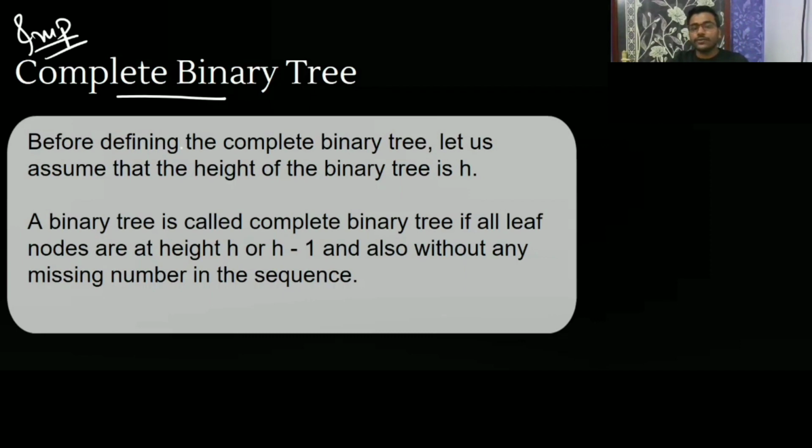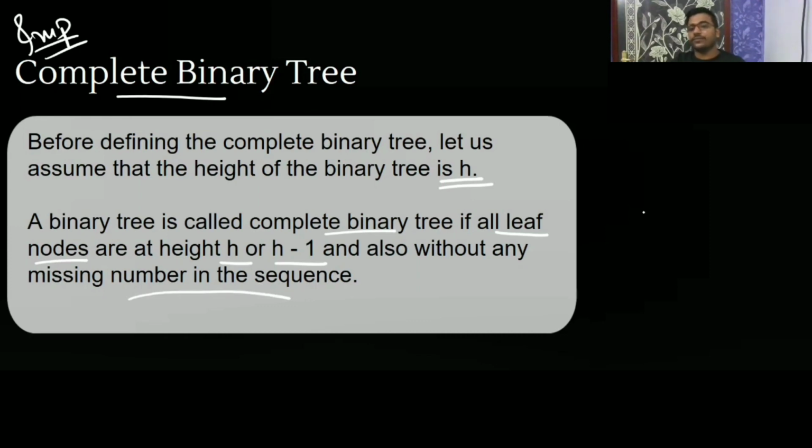Okay. So before defining the complete binary tree, let us assume that the height of a binary tree is h. Now, a binary tree is a complete binary tree if all leaf nodes are at height h or h minus 1. You can call it a complete binary tree if all leaf nodes are either at height h or h minus 1, and also without any missing number in the sequence.